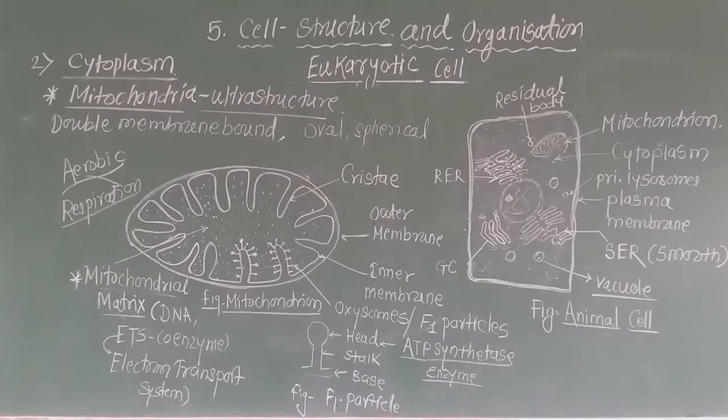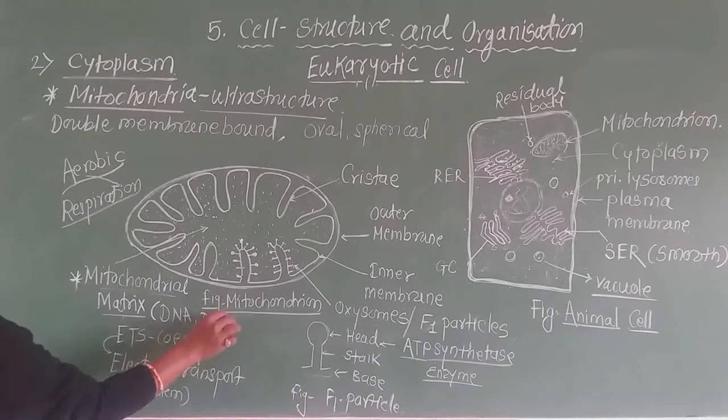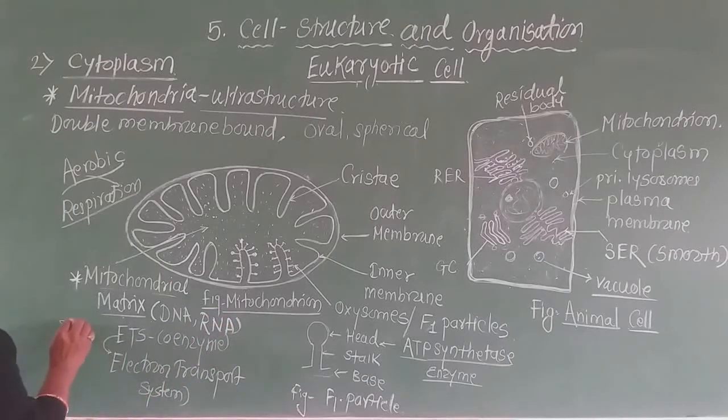Okay. Along with DNA, there is also the presence of RNA and 70S ribosomes. These structures are also present in the mitochondrial matrix.